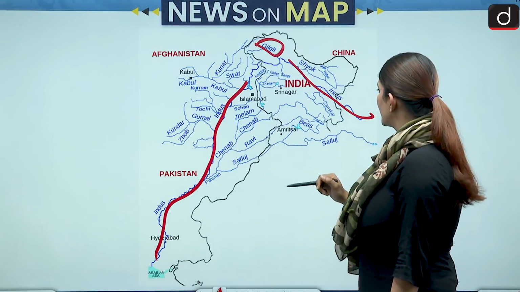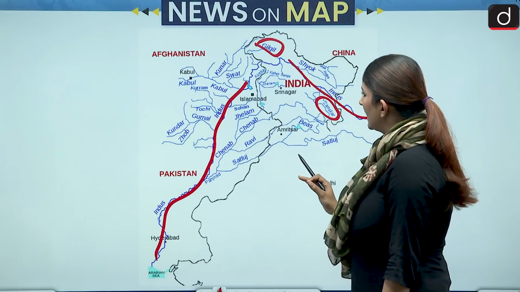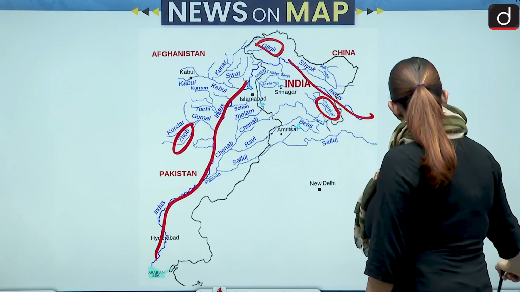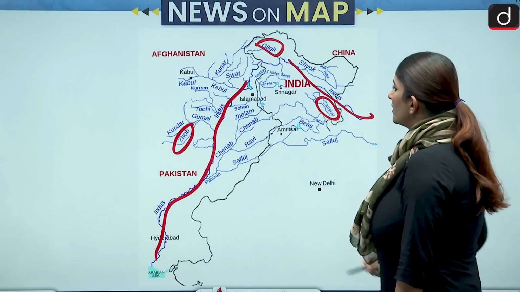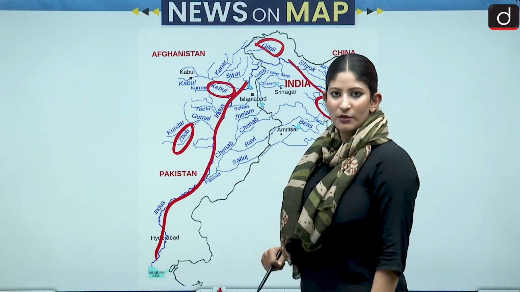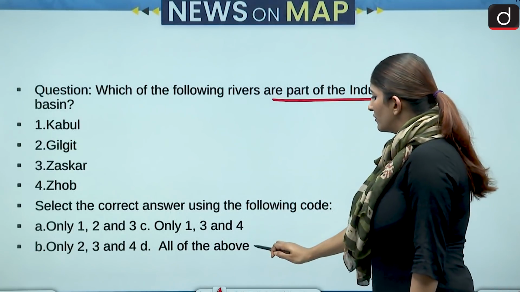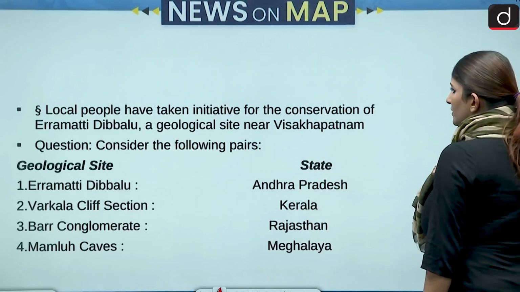Then we have Zanskar, right? Zanskar is also there. Then we also had Zob. Yeah, Zob is also there and one more was asked, right? Kabul. Yes, Kabul is also a part of it. All are correct. All are a part of the Indus river basin. So D is the correct answer over here. Let's move forward and talk about our next question.